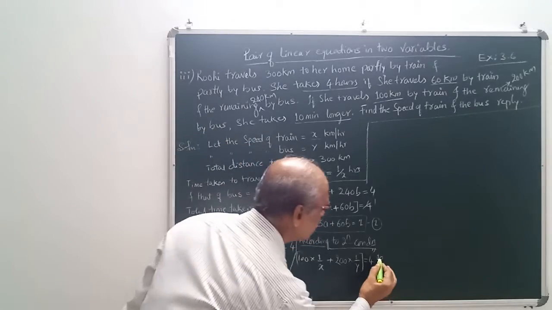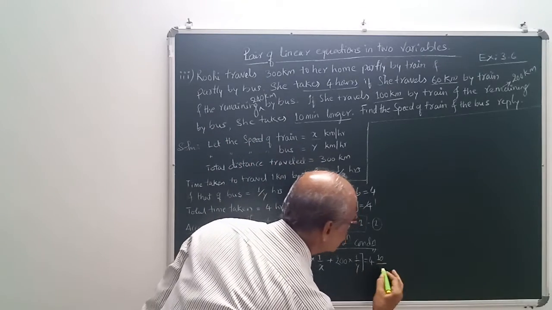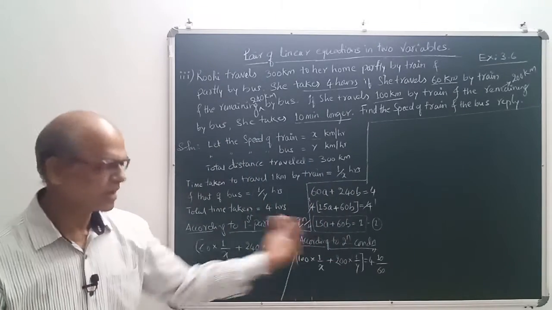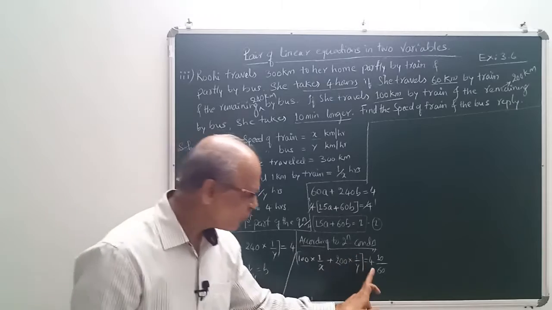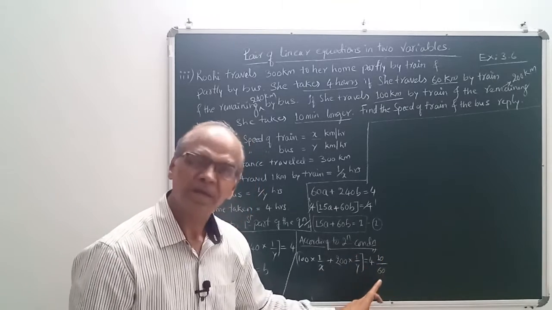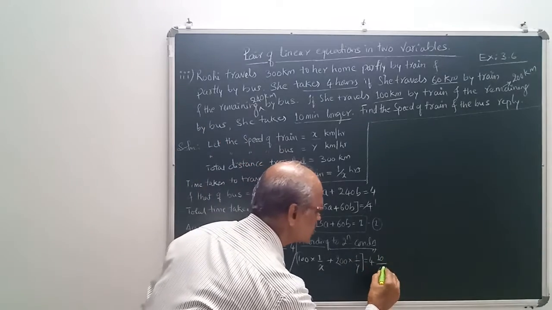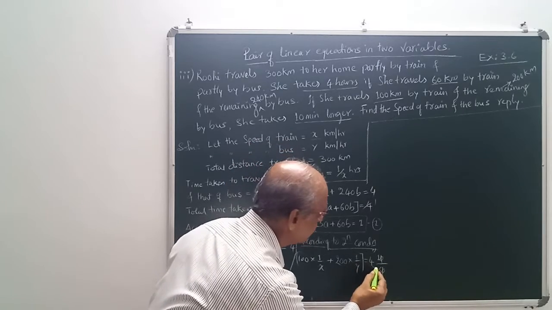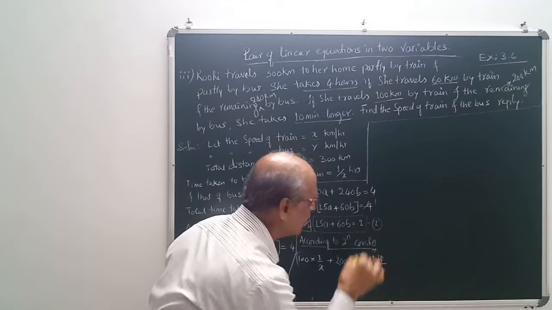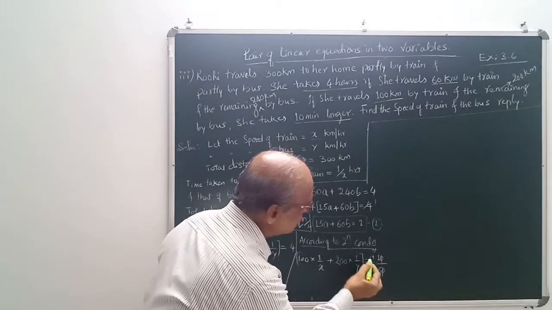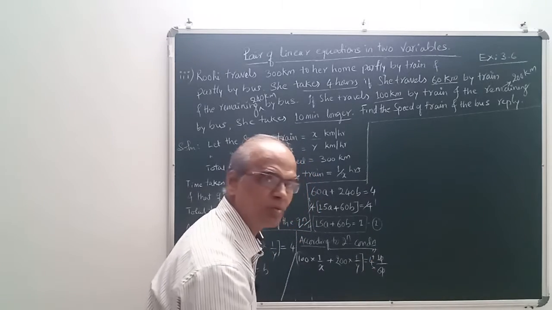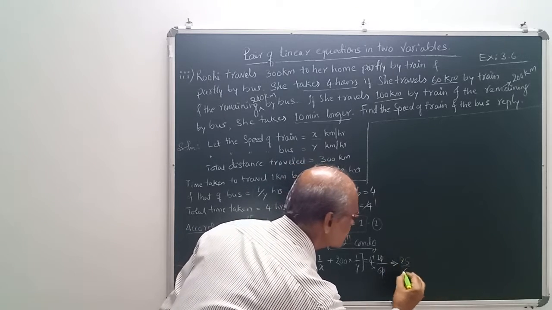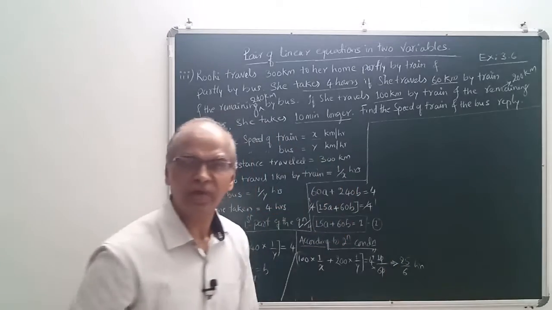Understood? This 10 minutes has to be written here and it has to be converted in hours. How to convert? Divide by 60. That means 4 integer 10 by 60. Simplify this. 0 0 cancelled. 6 4s are 24. Multiply these two. Add 1 to this answer. 6 4s are 24. Plus 1 is how much? This is 25 by 6 hours. This is what is the final answer.